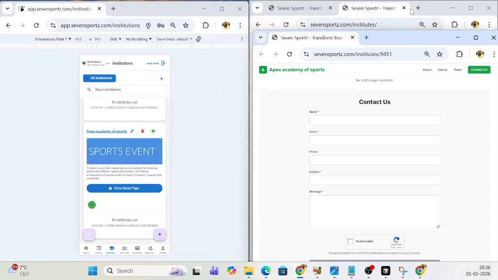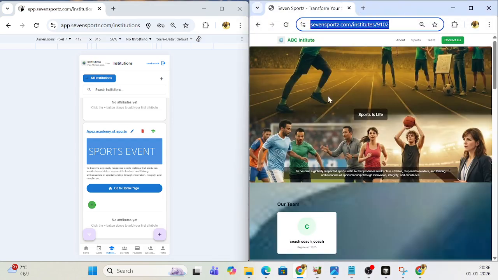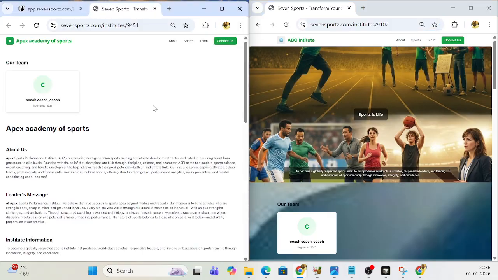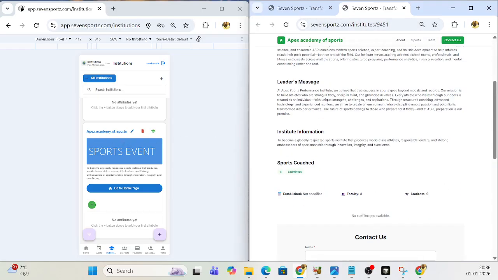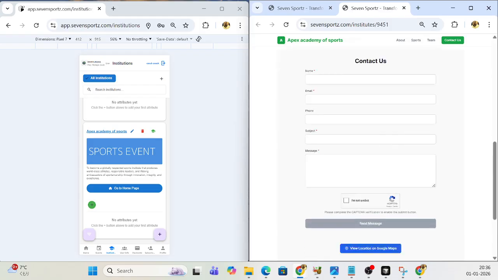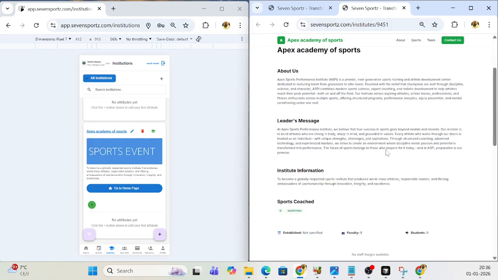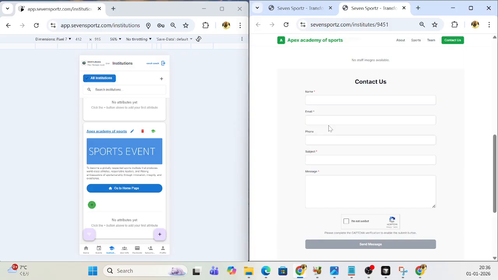So let me just show this to you. Okay, so this is your institute. This is what we just created. So this is a very bland page. Nothing is there in it, right? There are no images, nothing. Just the about us message and all, right?